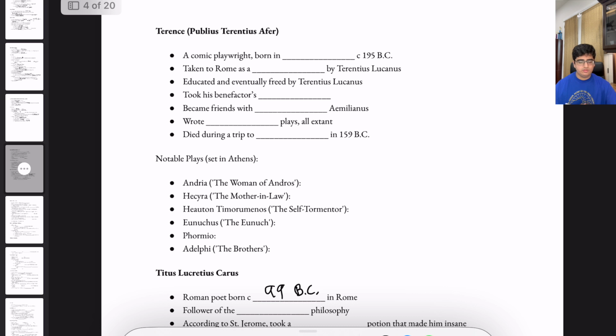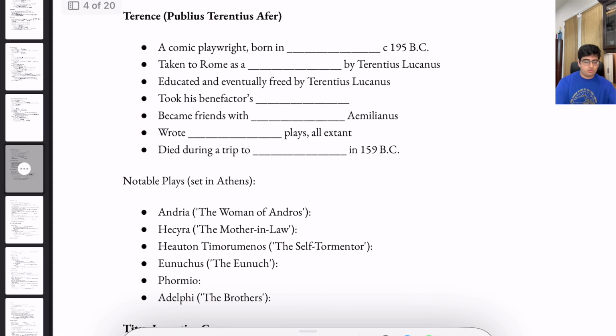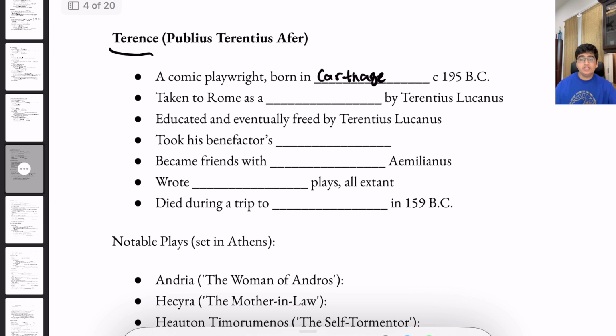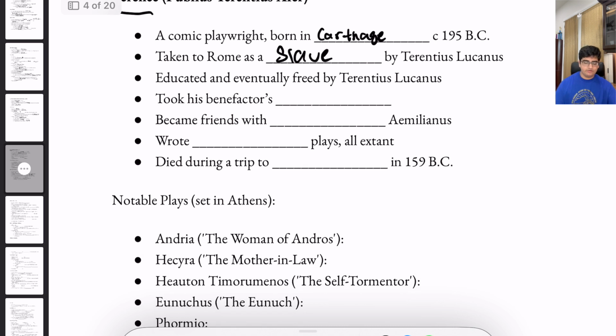Next we have Publius Terentius Afer, or Terence. He was a comic playwright born in Carthage. Taken to Rome as a slave by Terentius Lucanus, he was educated by him and eventually freed by Terentius Lucanus, and he took his benefactor's name. So again, we have Terence, and we can see the relationship with Terentius.